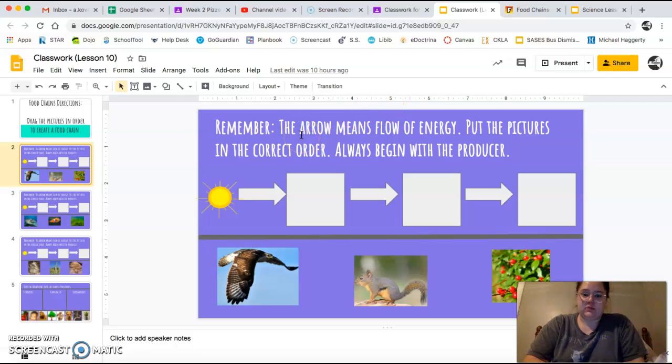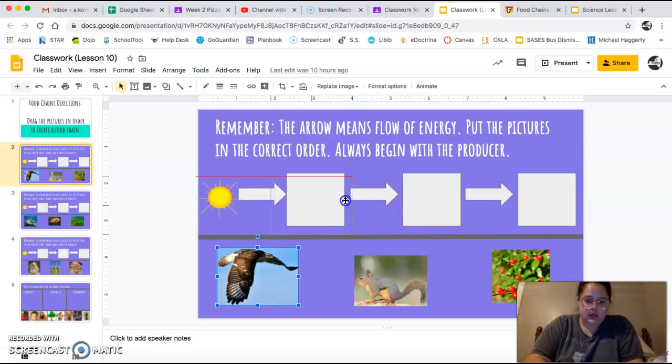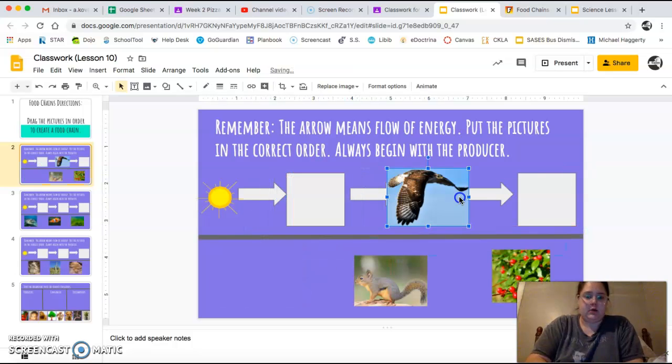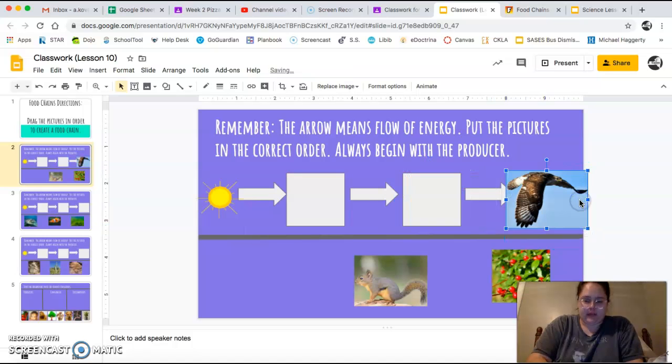Remember that arrow means flow of energy. You're going to put the pictures in the correct order. Always begin with the producer. There's another hint. So we're always going to start with the producer because they are the ones that start that food chain. They get the energy from the sun to produce their own food. They don't have to eat another organism. So you're going to drag these pictures to whatever spot you think they belong in this food chain. Okay, I know they don't fit perfectly in that box, but that's okay.